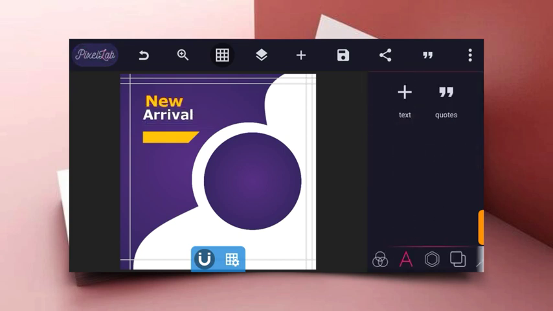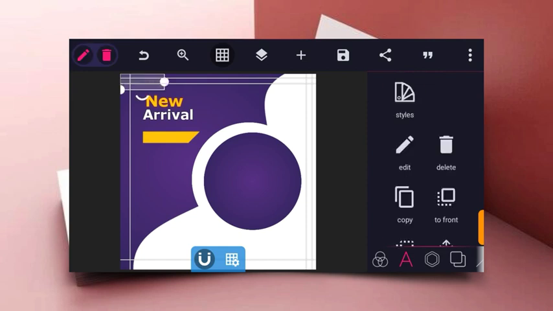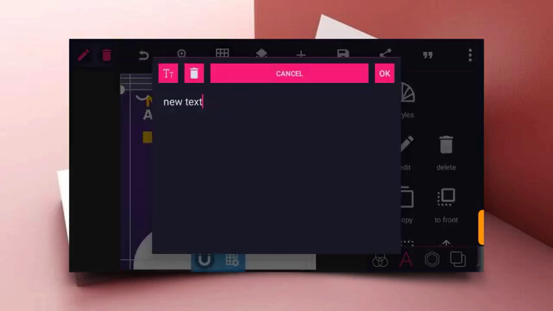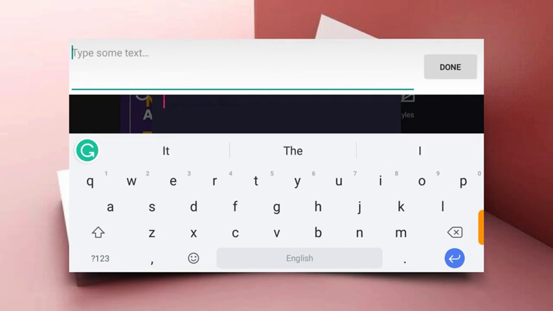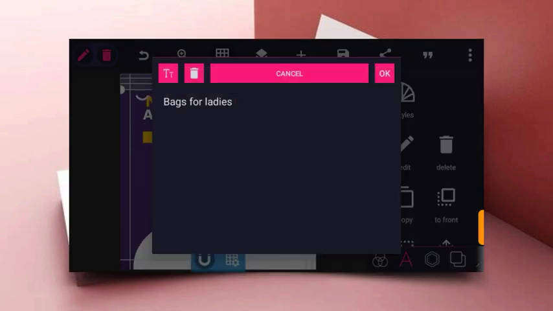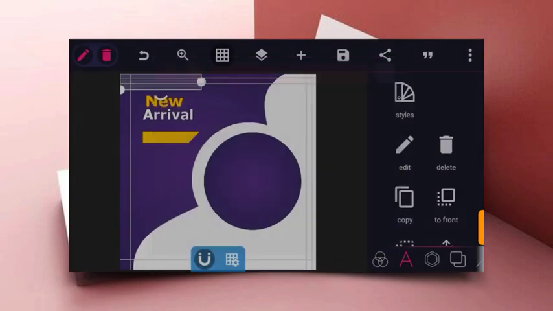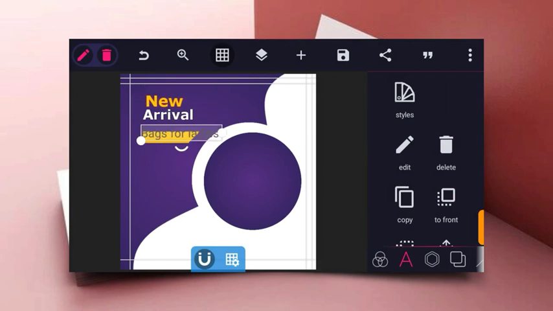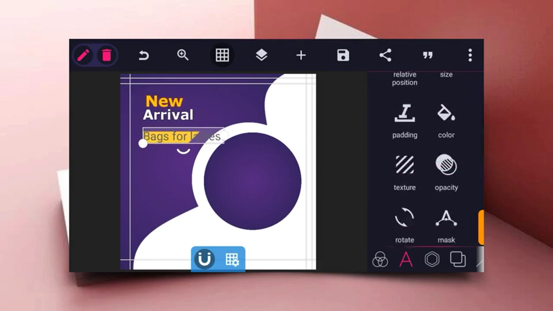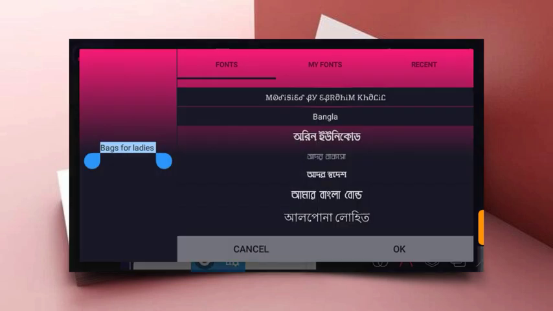So guys, after increasing, you need to also align them together before writing your text. So you just need to name your products, bags or shoes or any products, watches and the rest. So bags for ladies will be for this design. Then you place them inside the already designed box or rectangle.